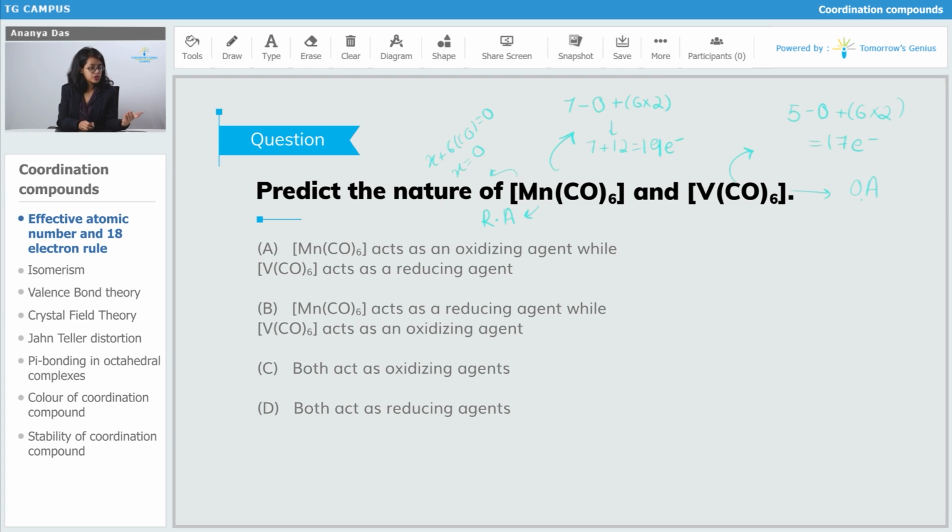Okay, so now let's see which option states that correctly. The first option states that Mn(CO)6 acts as an oxidizing agent. So no, that's not true. The second option states that this acts as a reducing agent while V(CO)6 acts as an oxidizing agent. That is true. C, both are oxidizing agents, that is also wrong, and D, both act as reducing agents, that is also wrong.